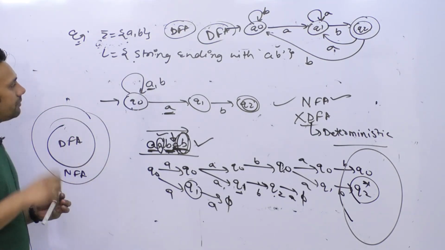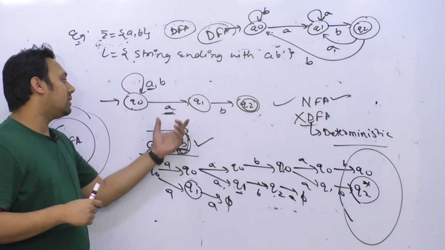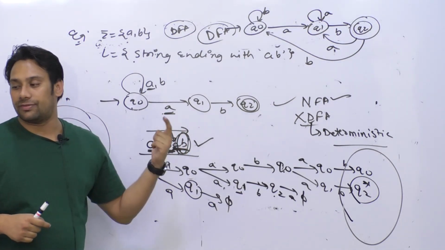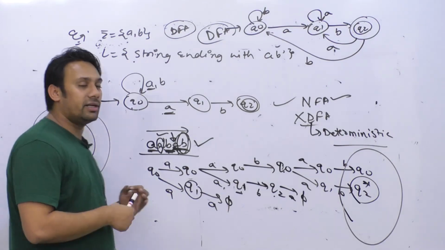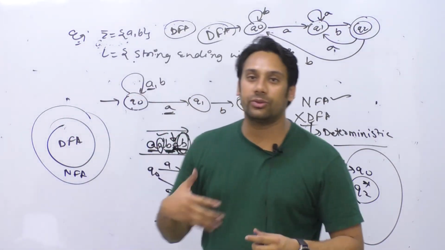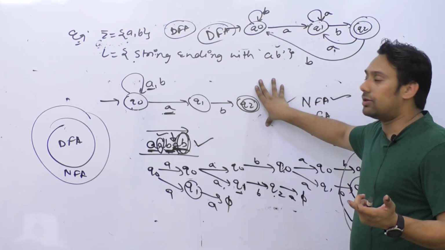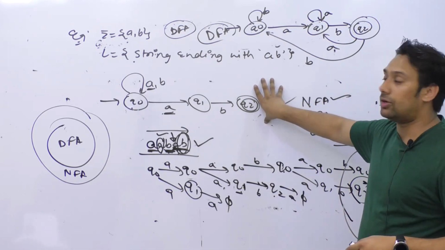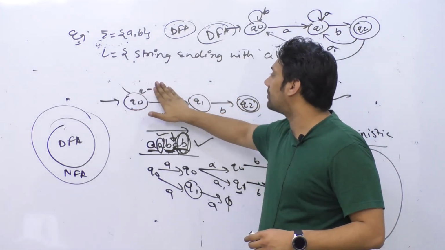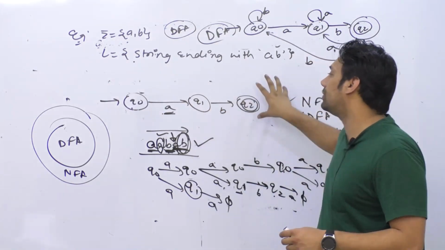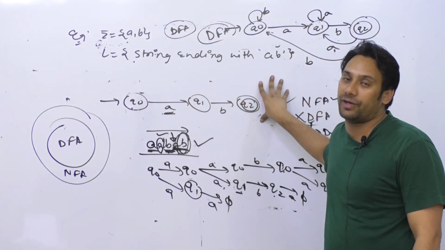See, the biggest problem with students is that when they try to understand an NFA and create an NFA for a problem, they can still make the NFA wrong. This NFA will be wrong if I remove this transition. Why so?